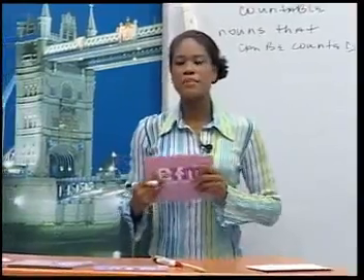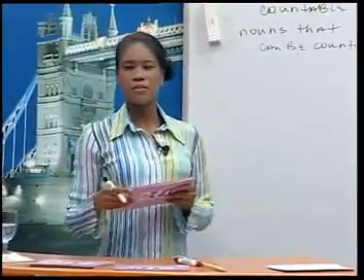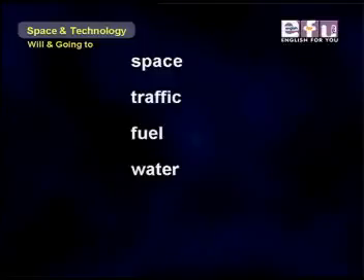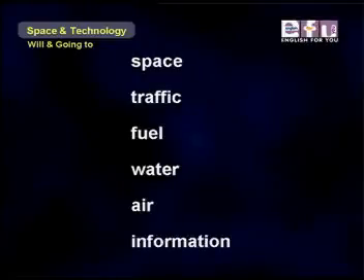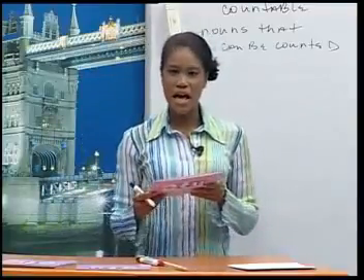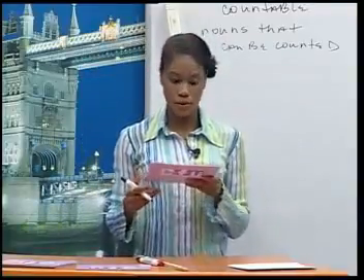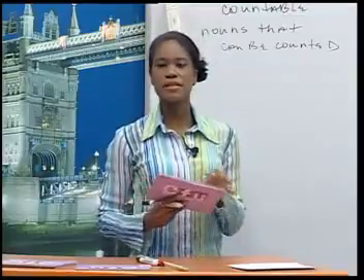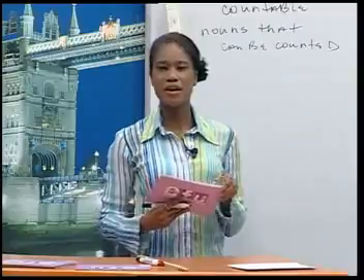All right, here are some examples of uncountable nouns. Space, traffic, fuel, water, air. Information. When we use these nouns, we never add an S because they are not plural. They're not countable. Let's look at some sentences using some of these nouns we just reviewed.